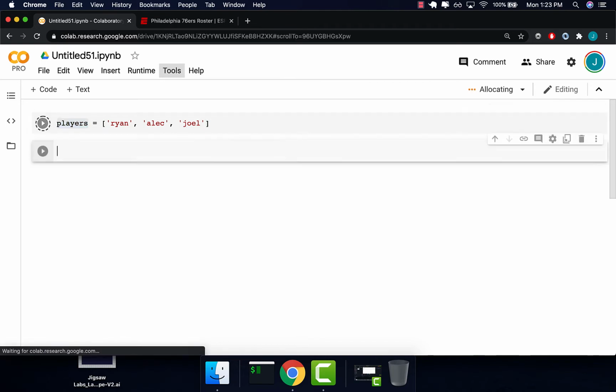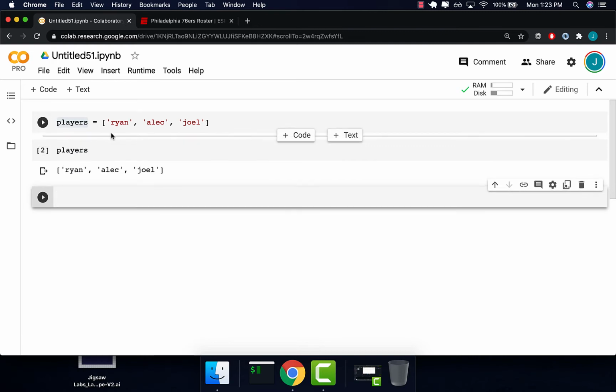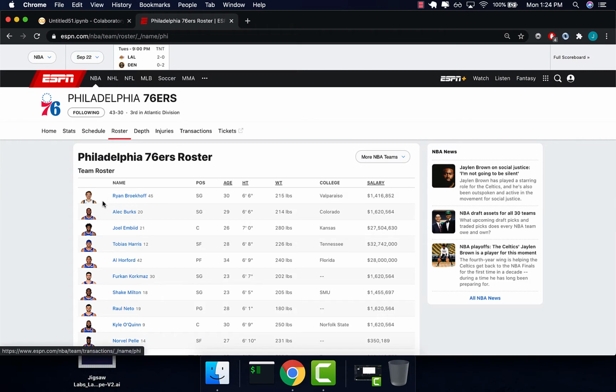Players equals brackets, parentheses, comma, and bracket. Then you wrote players, and it came out the same words. But what we can see is that actually there are different attributes of this individual. Like the name is Ryan, the position is shooting guard, the age is 30, the height is 6'6", and the weight is 215.